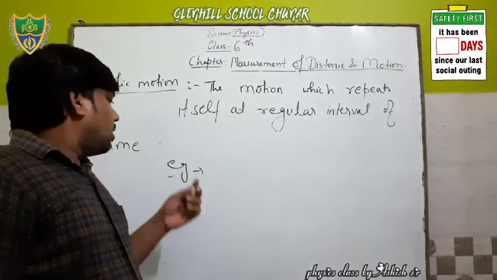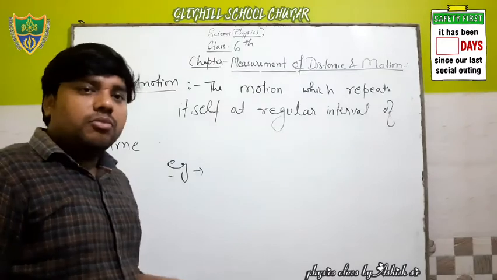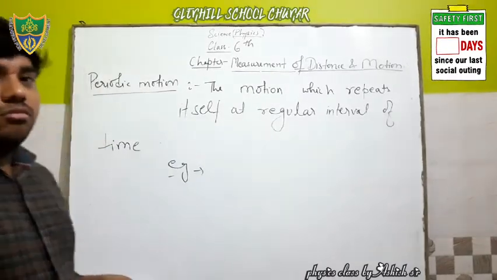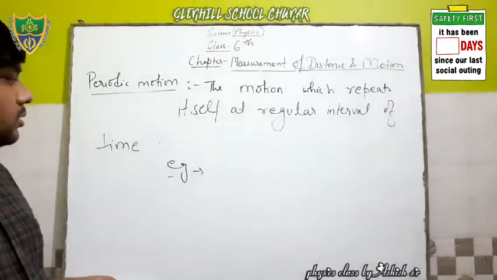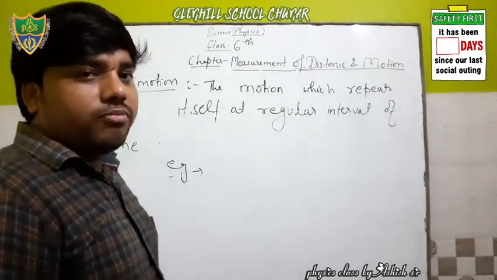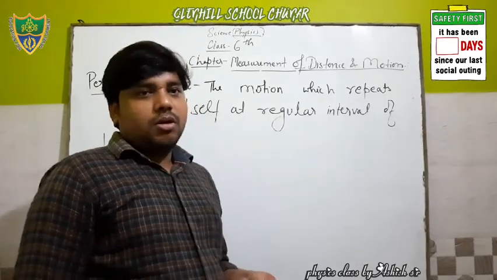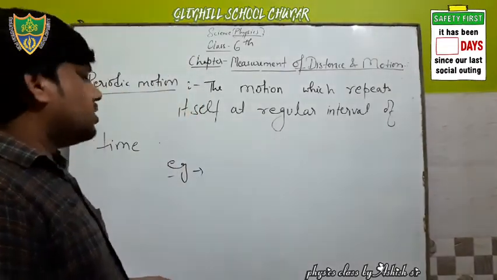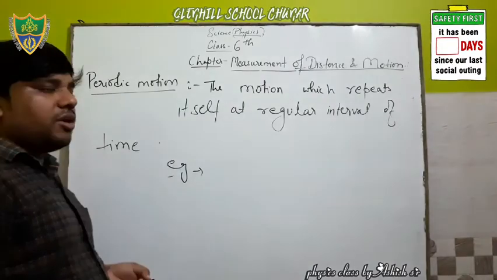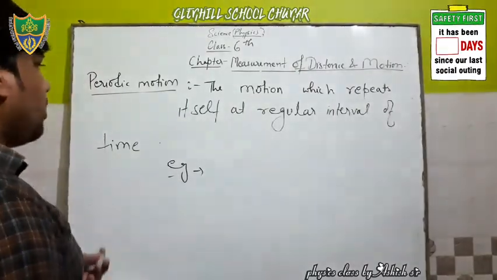Okay. Next one is what? Revolution of Moon around the Earth, and motion of pendulum of a clock. These are the examples of periodic motion.